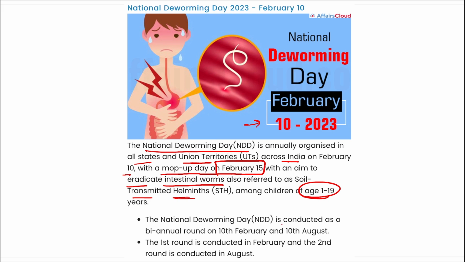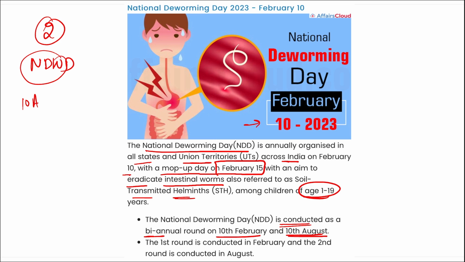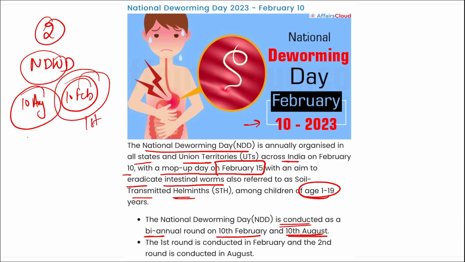It is conducted as a biannual round on 10th of February and 10th of August. So remember that National Deworming Day is observed twice a year, on 10th of Feb and 10th of August. If asked when is the first round, the first round is in Feb and the second round is in August.